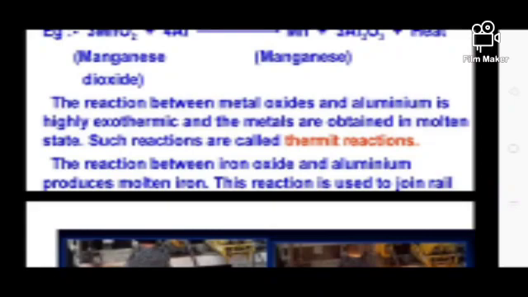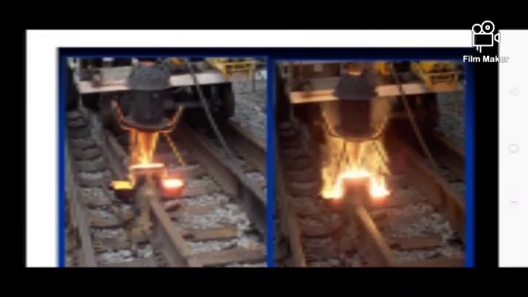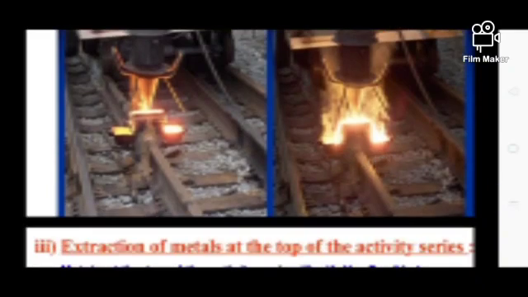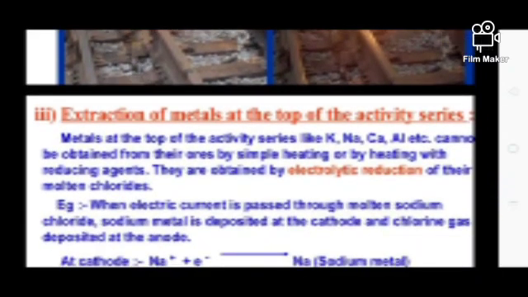The reaction between iron oxide and aluminum produces molten iron. This is used to join the railway tracks. Here you can observe the picture when the thermit reaction occurs. A high amount of heat energy is released, which helps to melt the iron and join the iron rails. So it is the thermit reaction, and it is very much used in railways in our daily lives.